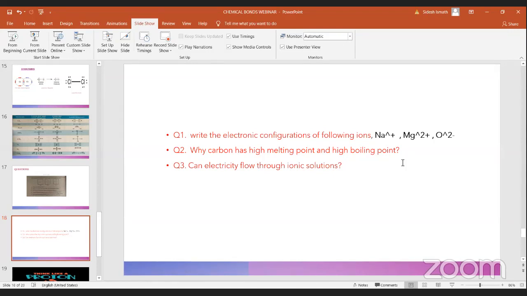Can electricity flow through an ionic solution? You should know the answer for this. What is the answer for that? Yes, electricity can flow through an ionic solution. What about covalent? Covalent solution.